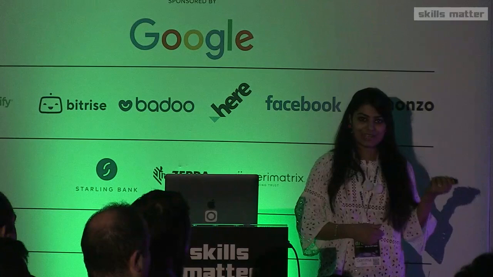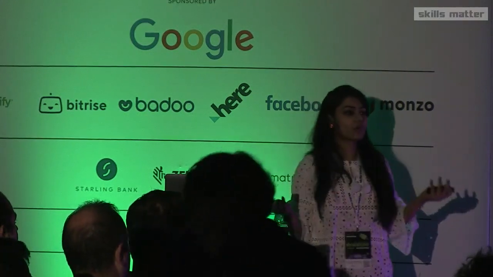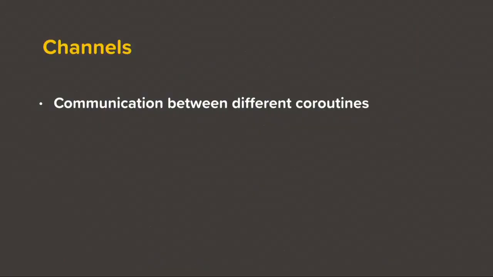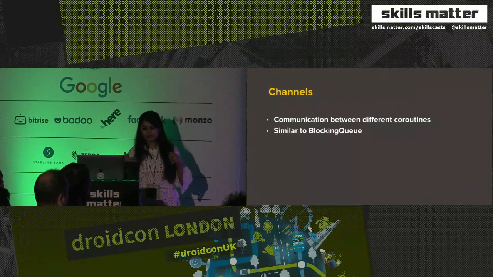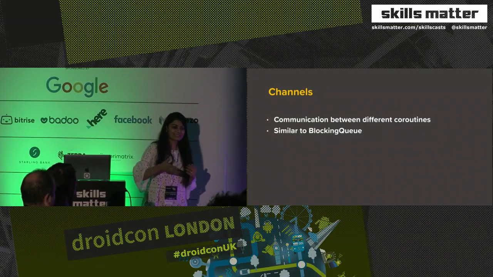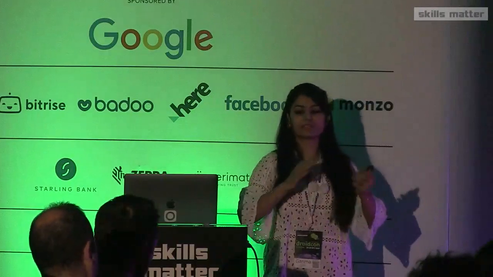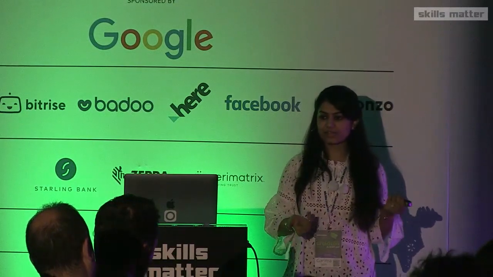So this brings us to the next thing, that is channels. What are channels? Now we have a bunch of different coroutines, but how do we talk among those coroutines? That is where channels come into picture. Using channels, we can communicate between different coroutines. A channel is sort of like a blocking queue. We have a big pipe, and we can put something in there. When we send something into the channel, we're going to suspend over there until there is a receiver at the other end to receive that particular thing. Similarly, if we are starting to receive something from the channel, we're going to suspend until somebody sends something into the channel. So this is the concept of channels.